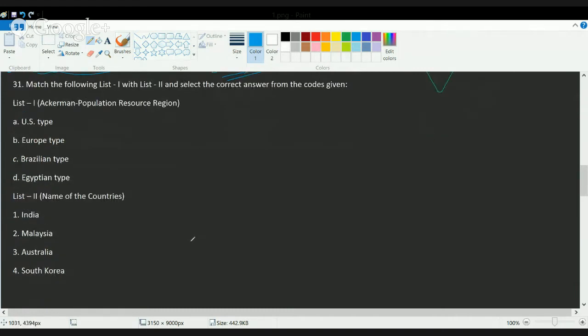Now you have this question. This question talks about Ackermann's population resource regions. Ackermann basically classified 5 population resource regions. The US type region, according to him, included North America, Australia, and New Zealand. So you can match from here. The answer would be Australia for the US type region. This US type region had good technologies.